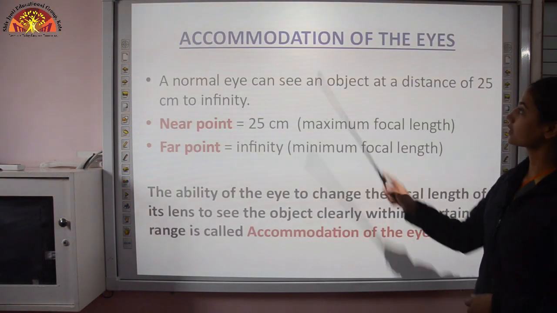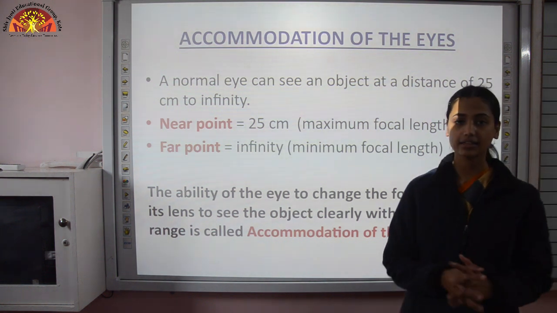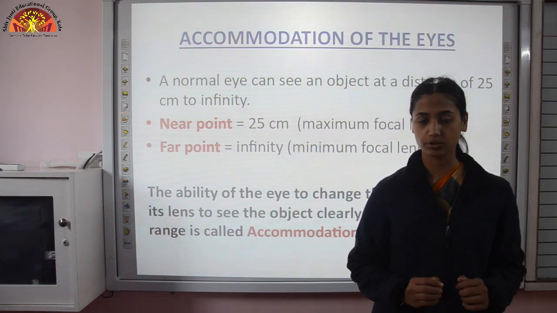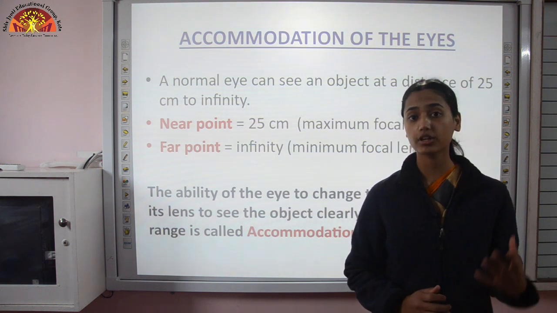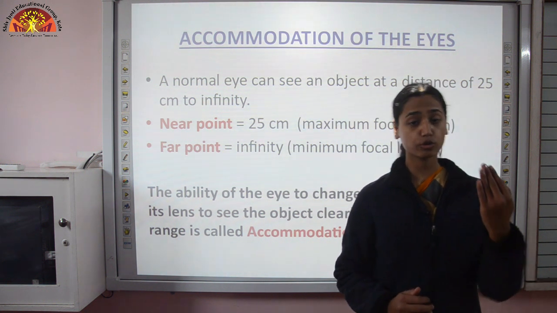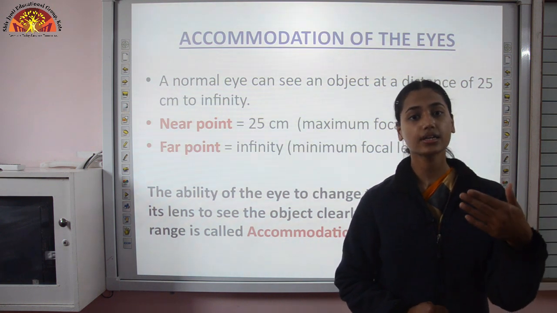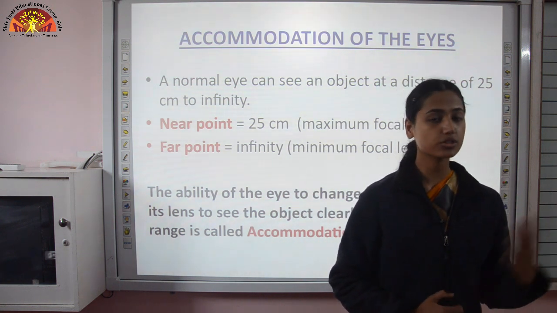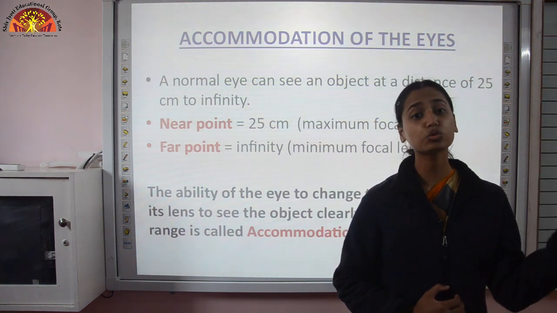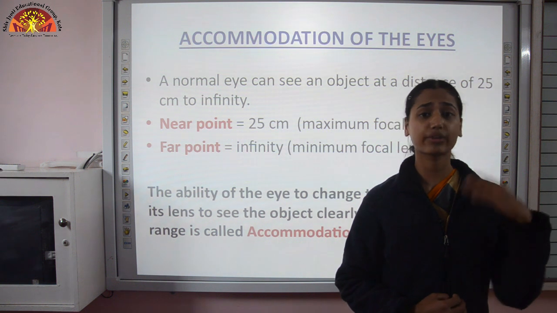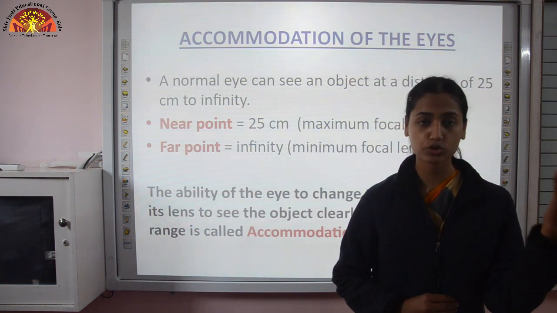Okay, the next is accommodation of the eyes. Like right now you are watching this video. If you are on your computer screen or holding your mobile phones, then those things are near your eyes. But suppose during night time you are watching the stars or the moon, then those objects are very far away from us, but still we are able to see them.